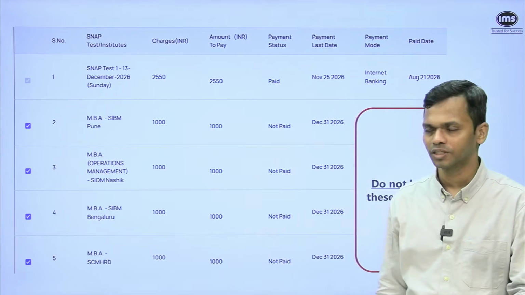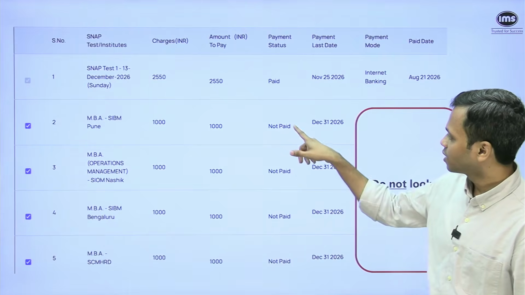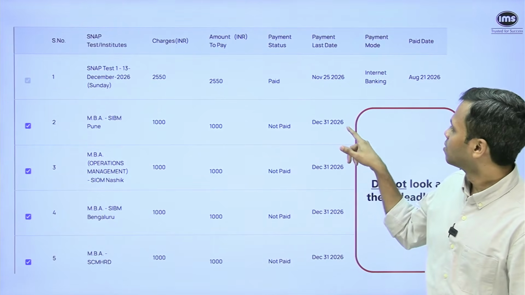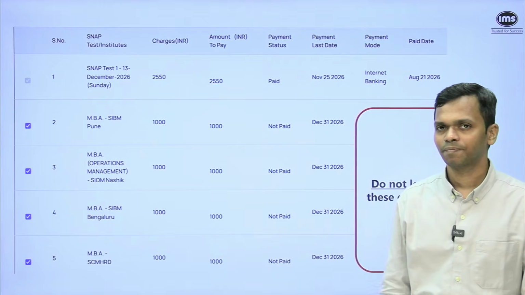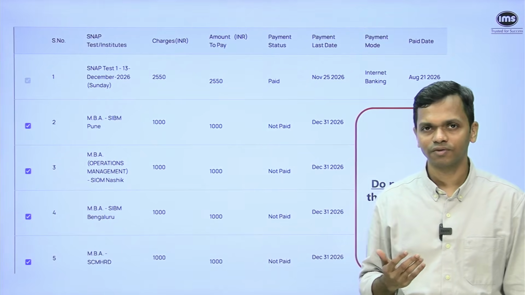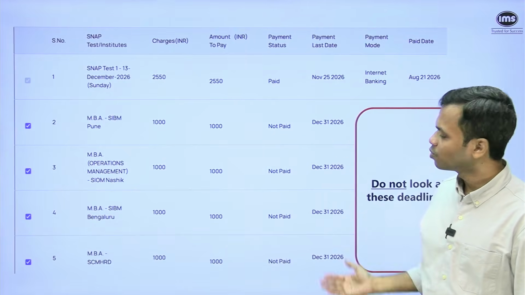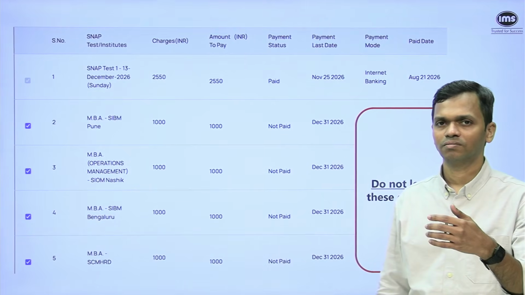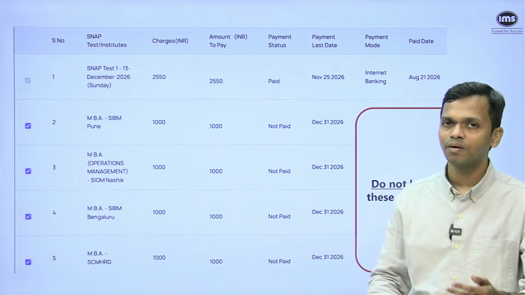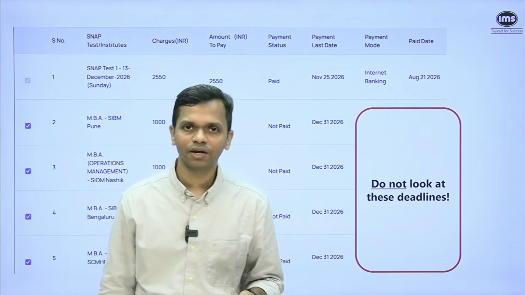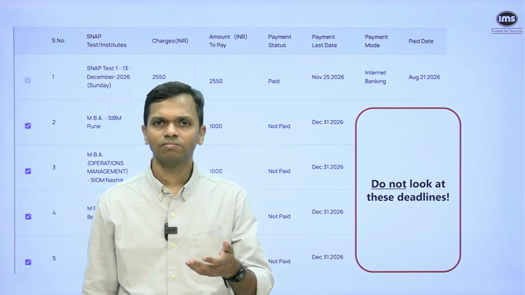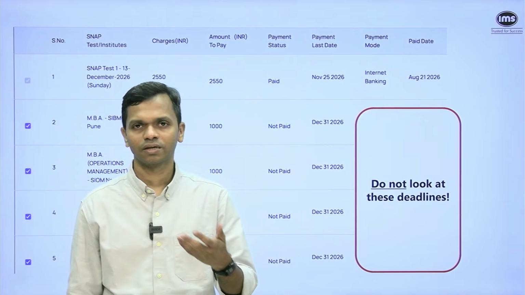So everybody knows it. The thing is, right now it shows not paid, obviously, but all the deadlines are 31st December 2026. So somebody who is registering for the very first time will look at this and think that I have time till 31st December, but that is not the case. I'll give you an example from last year, which will make it evident, because I'm guessing some of you know it already because you were there last year as well.